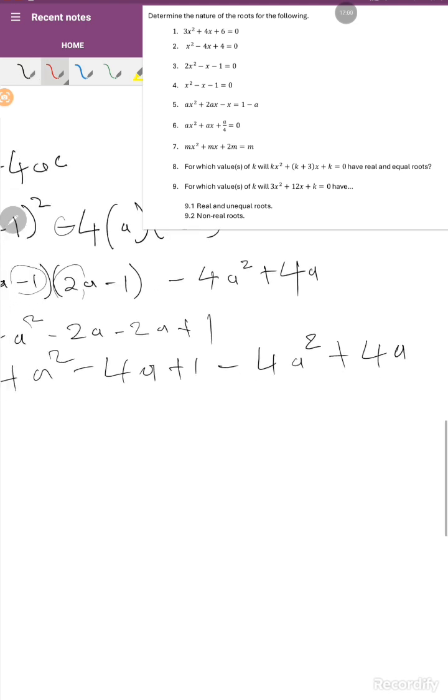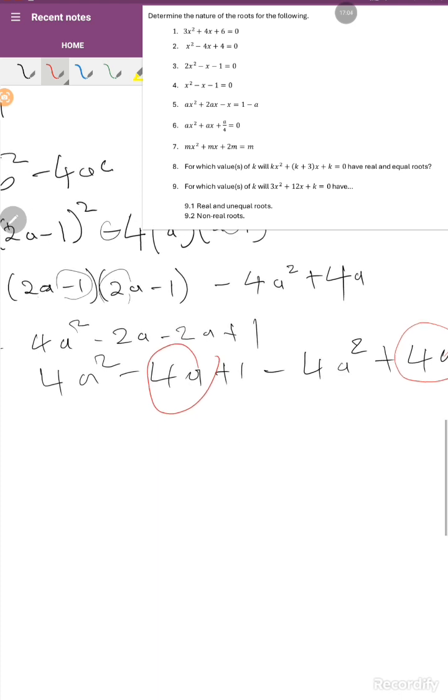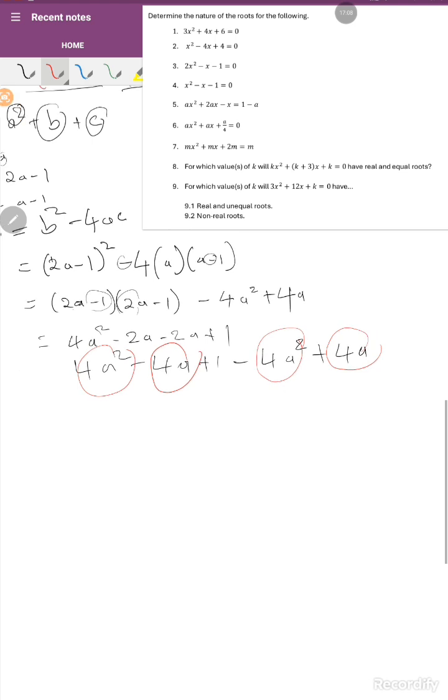Since we have a common factor, these are common. Therefore, this is going to minus that, right? So this is going to minus this because this is negative. Then that is going to be minus that because this is negative. Then our remaining answer is 1, meaning that our final answer is 1.